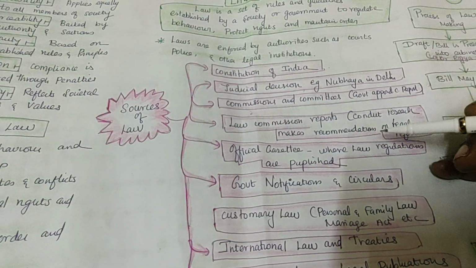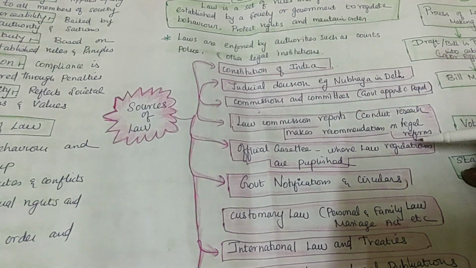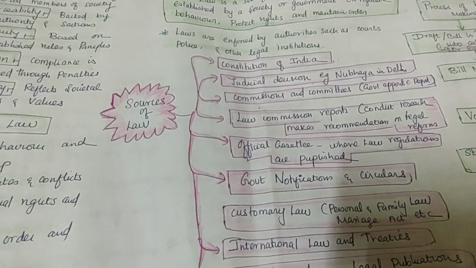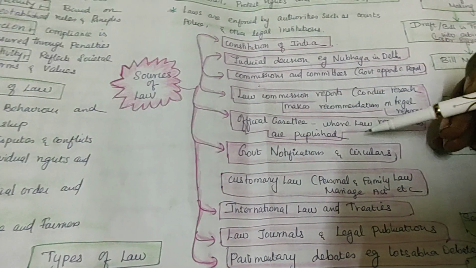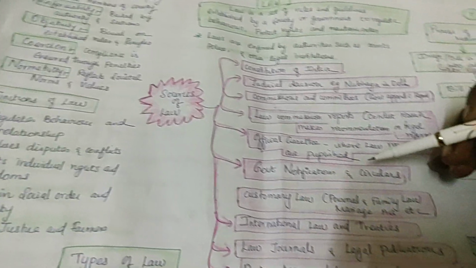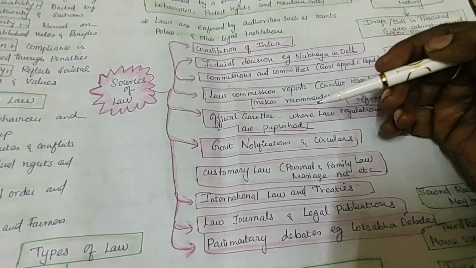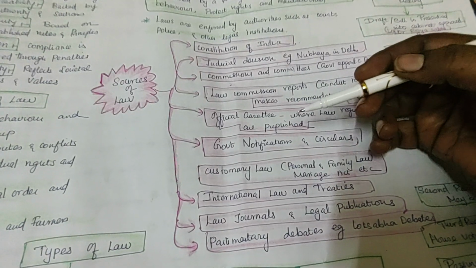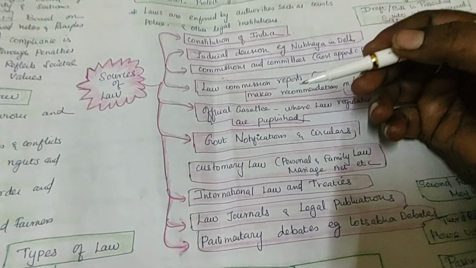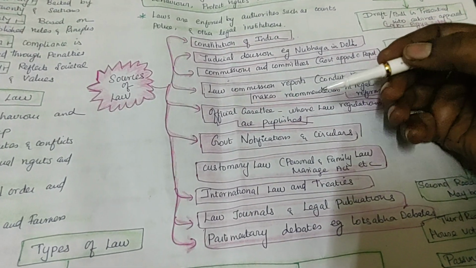Law commission reports: they conduct various researches and recommend the legal regulations to the government, so that then it will be framed. Next is the official gazette, where the law regulations are already published. Anything you are telling, the lawyer will take to argue with the judge. You will tell, sir, according to the gazette, it says that, but he is violating this. The advocates will be arguing, right?